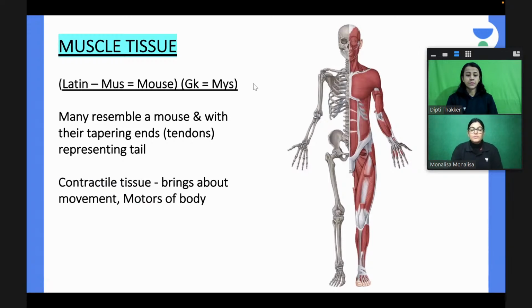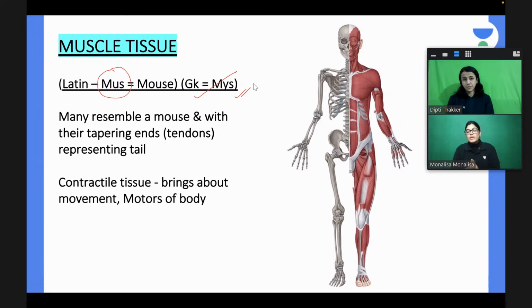So I would like to start with the muscle, and explain the general anatomy related to the muscle. The first thing I want to explain is which word the muscle has been derived from. In Latin, the word is mus, which means mouse, and in Greek it is mice. So these two words are the origin from which the word muscle has been derived.